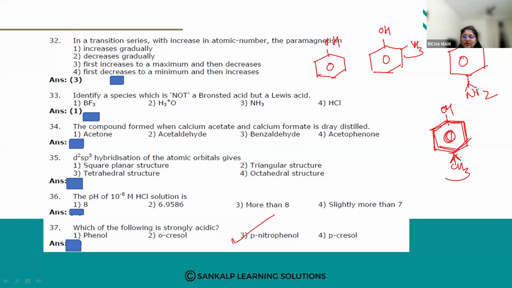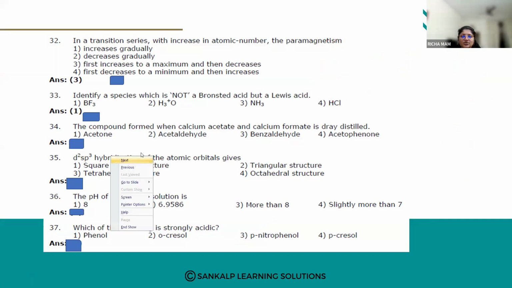So para-nitrophenol, because it has an electron withdrawing group, will withdraw the electron towards itself, and it has a strong inductive effect. And it is showing the mesomeric effect also. Because of that, it can stabilize the resonance ion also, so among all, this will be highly acidic in nature. So option number 3 is the answer. Okay, fine. Let us go for the next one.